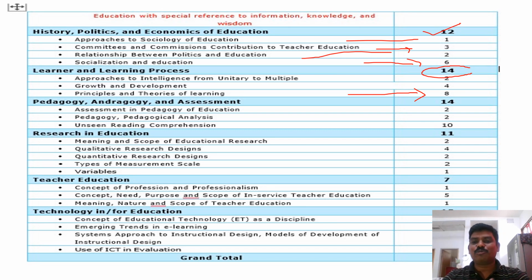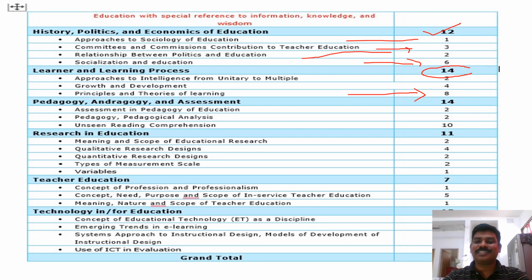So the teacher needs to understand the psychology of the students. If we want to understand the psychology of the student, we need to understand the growth and development of the student, maturity of the students, needs of the students, some psychology concepts.